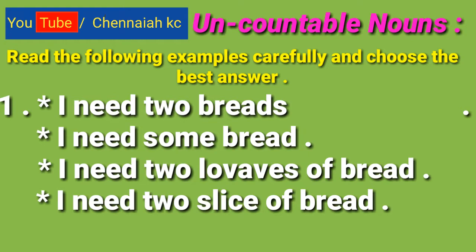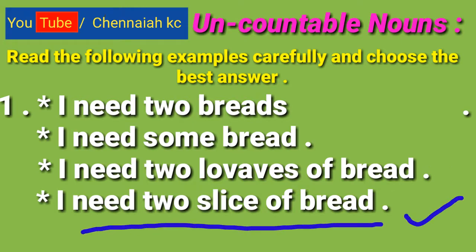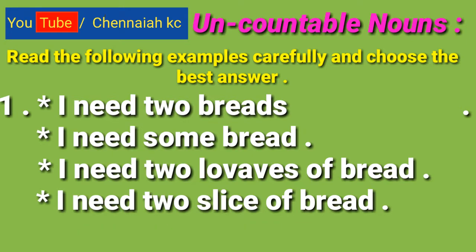Choose the best answer. First one, I need 2 breads. So this is the wrong answer. Why? Because I will tell you, like, I need some bread. We must use some here. So this is the right answer. We use some bread. We did not use 2 breads. And I need 2 loaves of bread, this one also right. I need 2 slices of bread, this one also right. It means 3 sentences are correct and one is wrong.